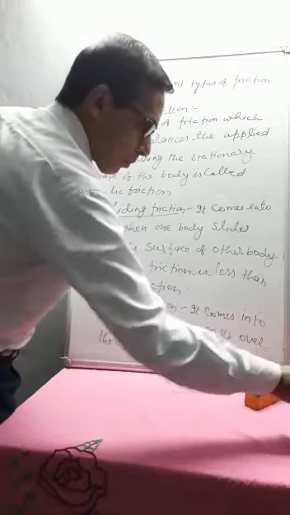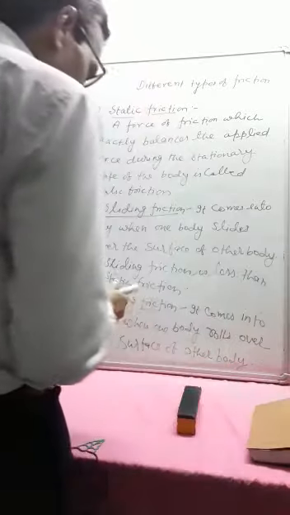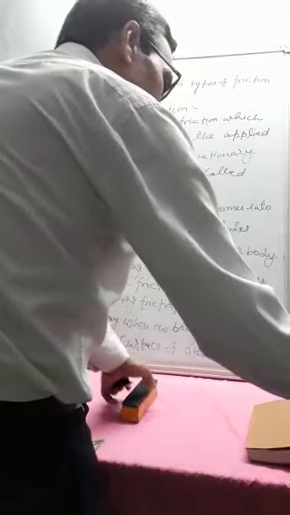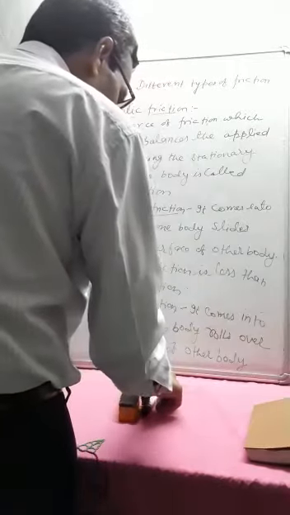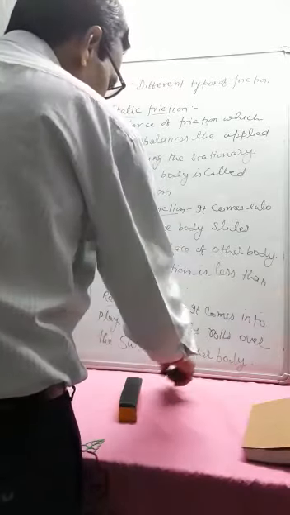Here you can say that when one body slides over the surface of other body, and here a body rolls over the surface of other body. Since rolling friction is always much less than the sliding friction.